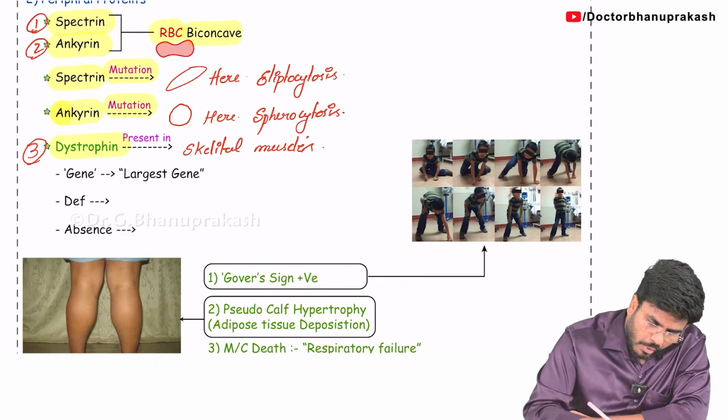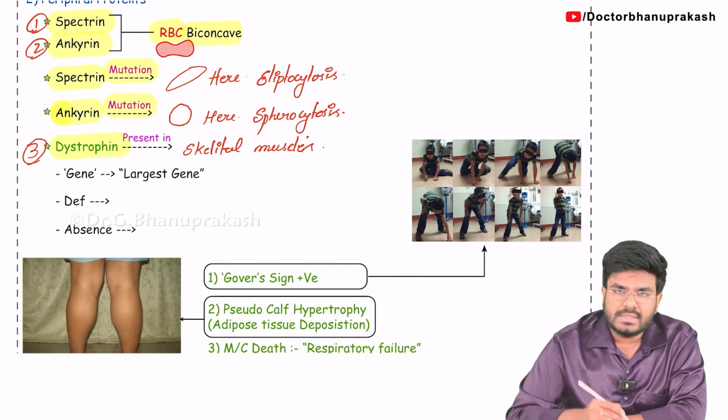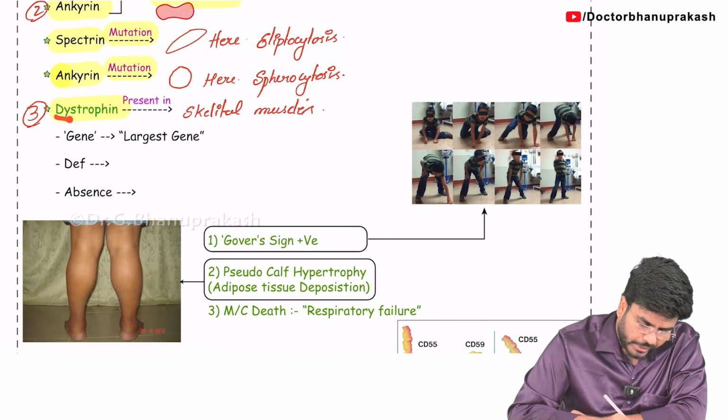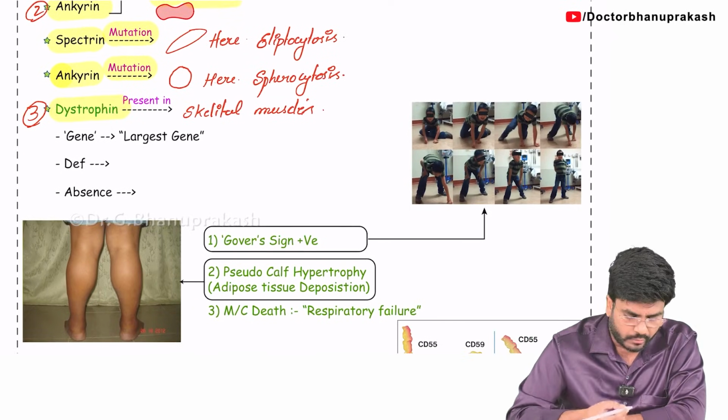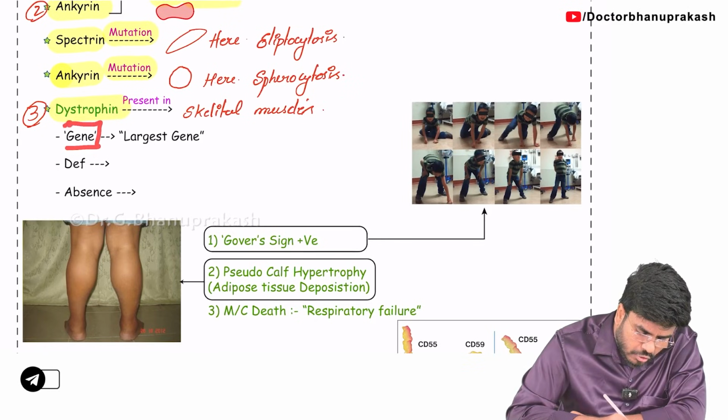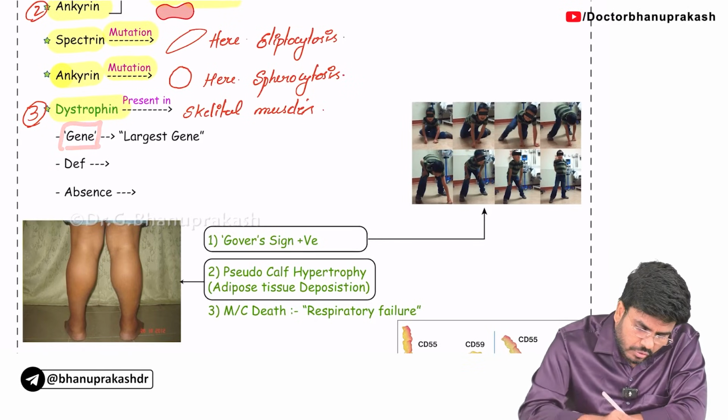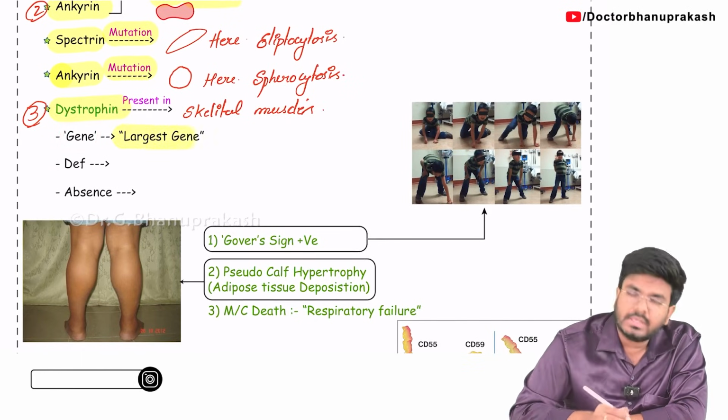Now, what are the important points that you should know regarding dystrophin? Dystrophin is a protein, so definitely there should be a gene coding for it. So what is the gene? The dystrophin gene, and the dystrophin gene is considered the largest gene in humans.